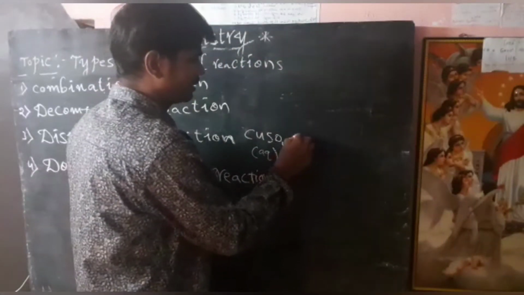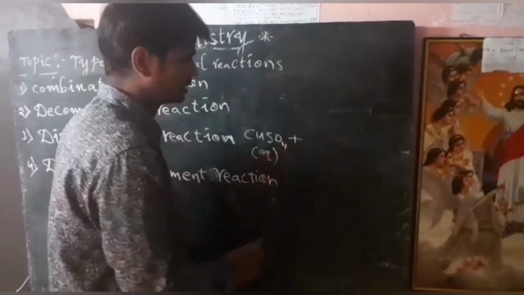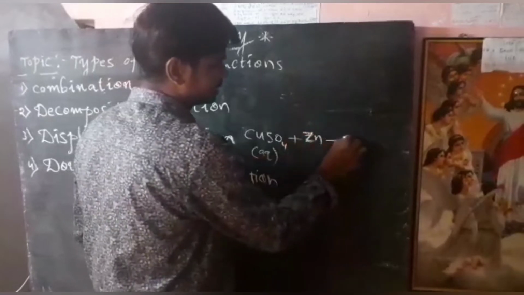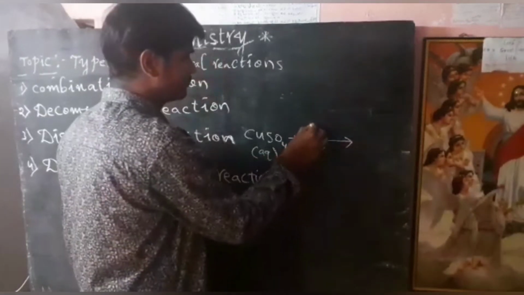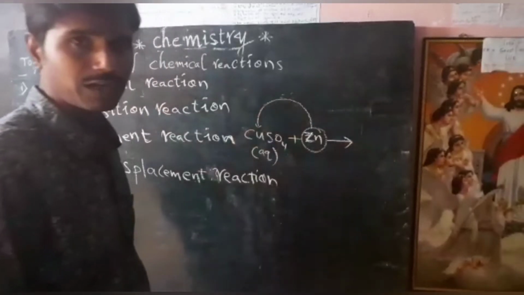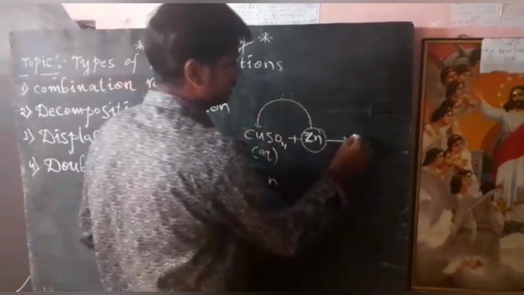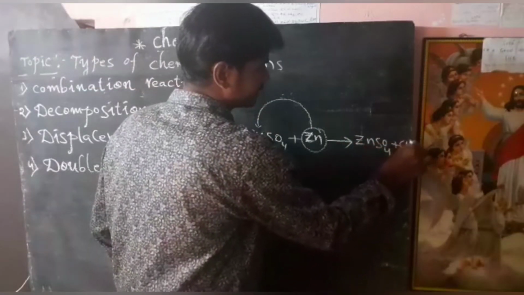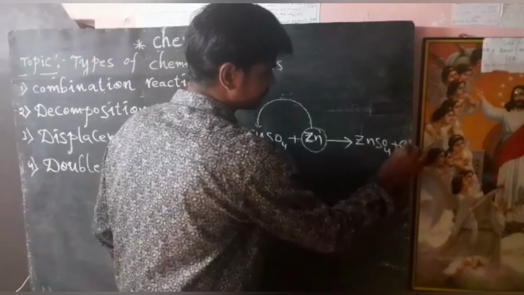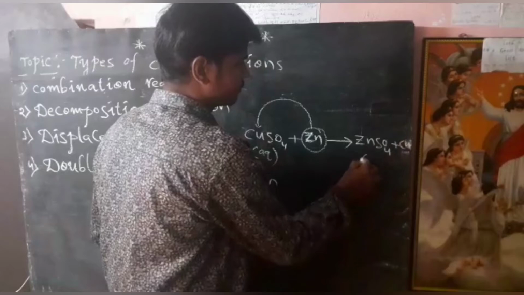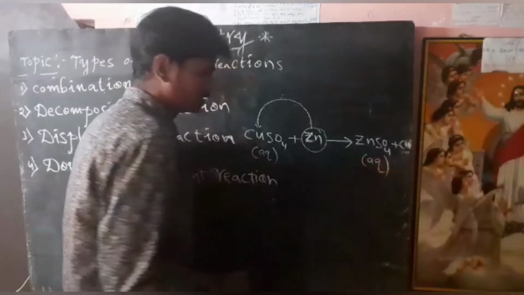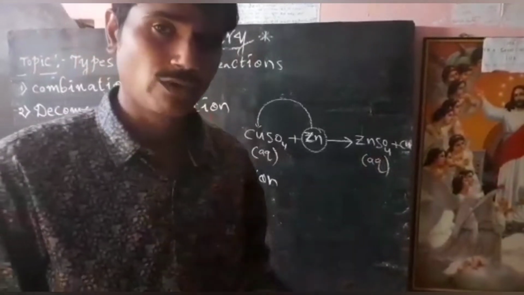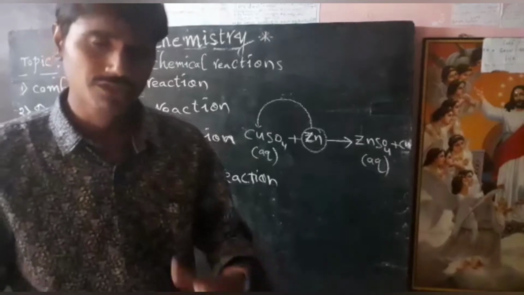Here we prepared aqueous copper sulfate solution. When you dip a zinc rod, here zinc is a highly reactive metal. That's why it displaces the copper from the copper sulfate solution. So finally we get ZnSO4 plus copper. See here, ZnSO4 is an aqueous solution. So in that reaction, two metals are there. One is copper and another one is zinc. Which one is the highly reactive metal?